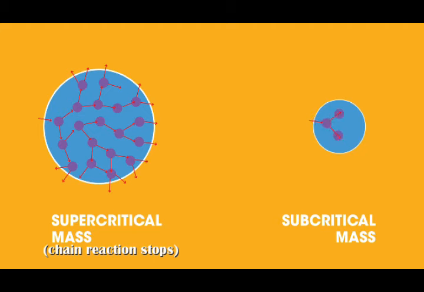The second is supercritical mass. The chain reaction is accelerated and the process continues. For a chain reaction to occur, enough uranium must be present in the sample. Otherwise, many of the neutrons will escape from the sample, and thus the chain reaction will not occur.